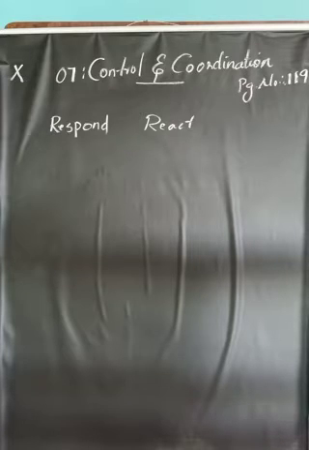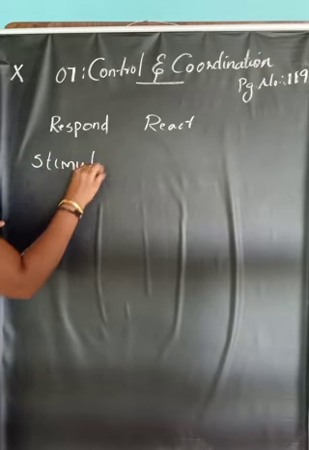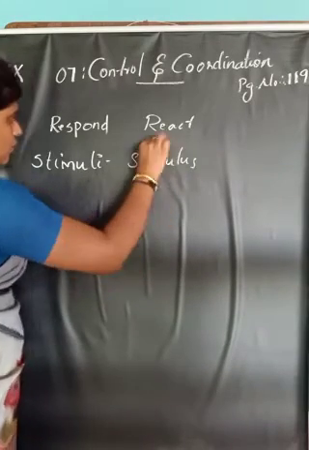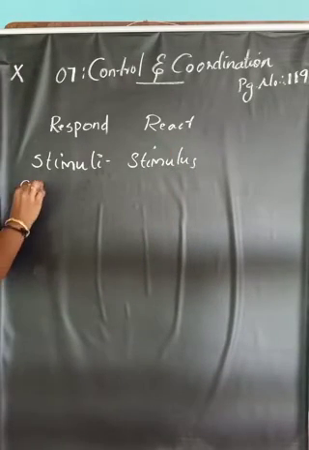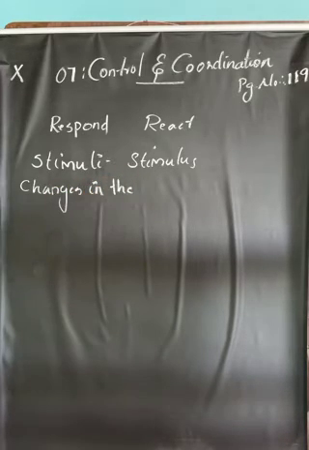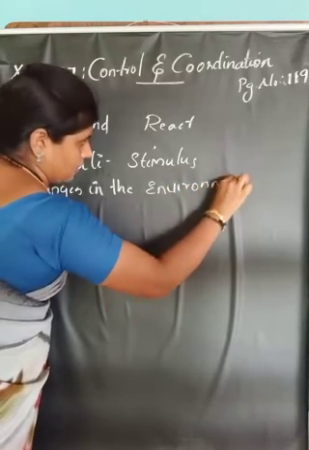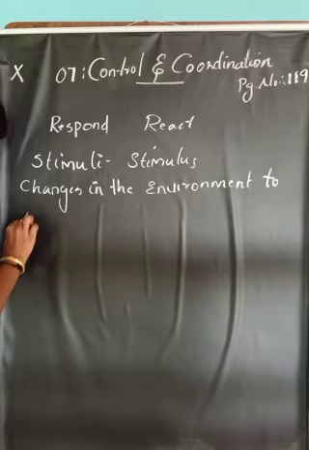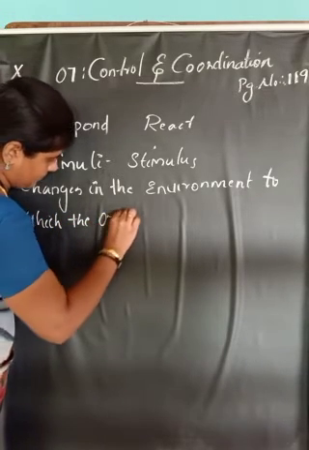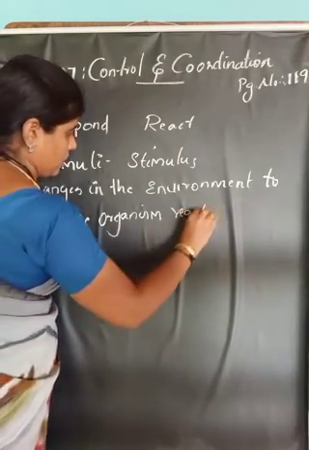So what is called stimuli? Stimuli, or singular, is stimulus. What is stimuli or stimulus? Changes in the environment to which the organism reacts and responds.